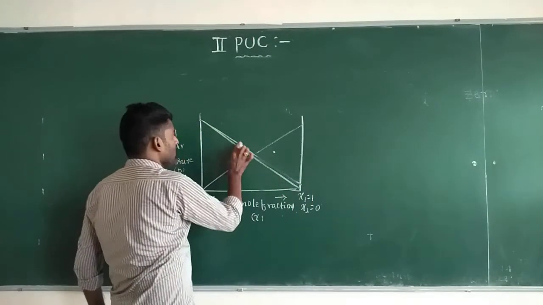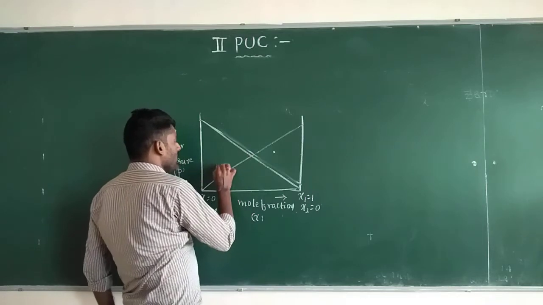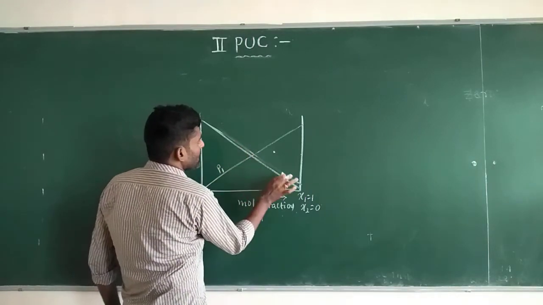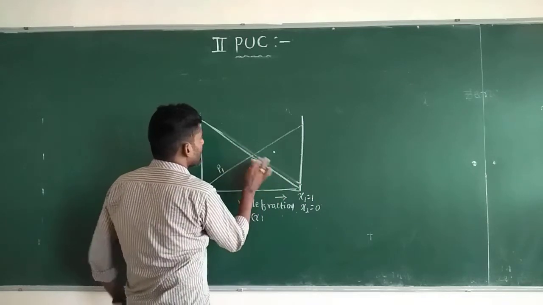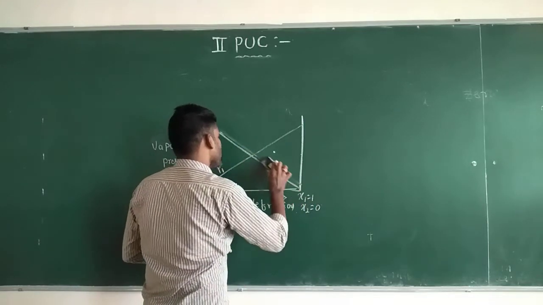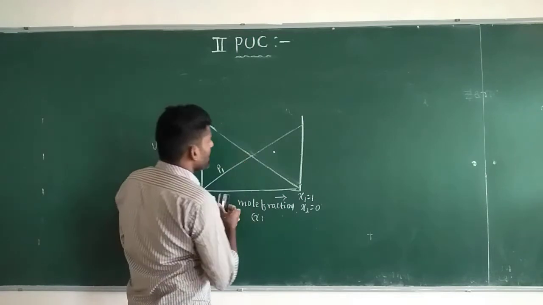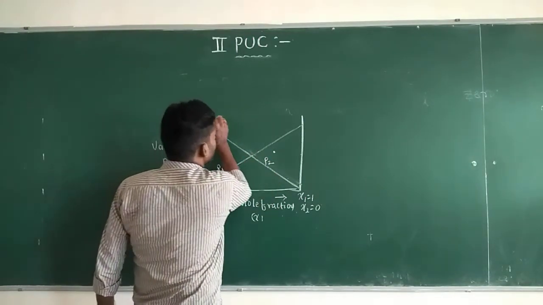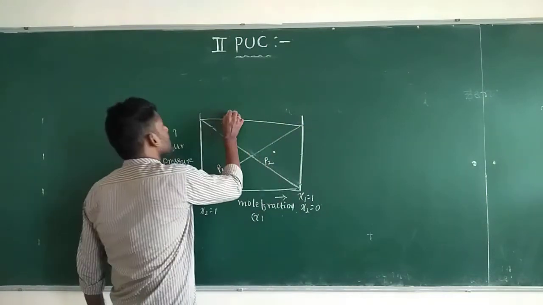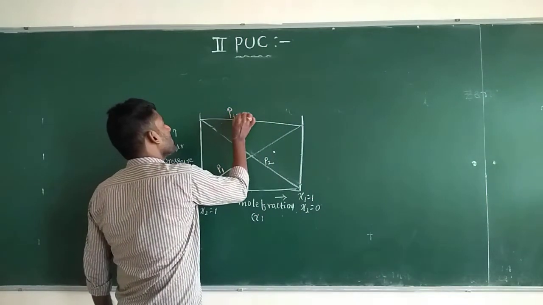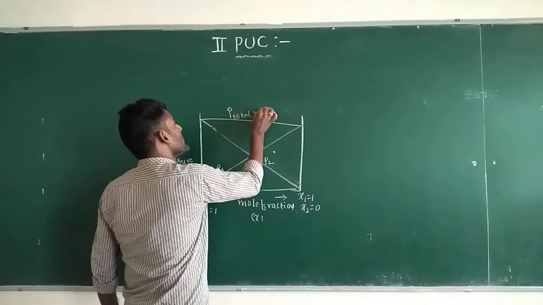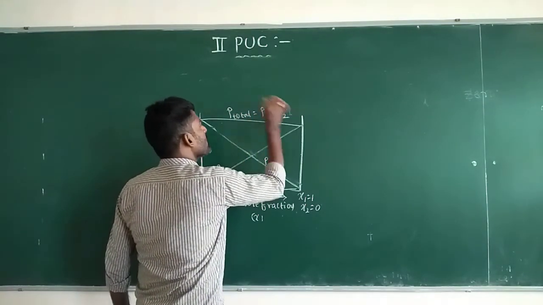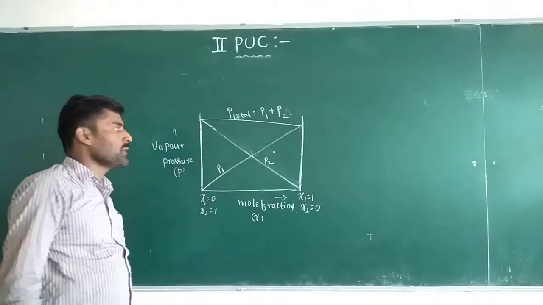This is the line for the vapor pressure of the first component, P1, and this is the line for the vapor pressure of the second component, P2. This other horizontal line is P total, which is equal to the sum of the partial vapor pressures of component 1 and component 2.